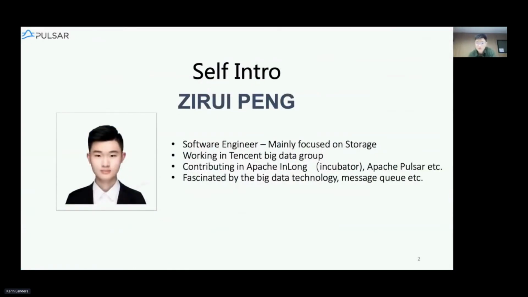Well, let me introduce myself a little. I'm currently working in Tencent Big Data Group as a software engineer, and my job is mainly focused on the storage, which includes, of course, the message queue. And recently, the main part of my work is the incubation of Apache InLong along with my colleagues here. Besides this, we also put much effort on the evolution of Pulsar, and some of the features, for instance, KOP, will be covered later in the discussion. I'm also fascinated by big data technology, Hadoop, Flink, and all that.